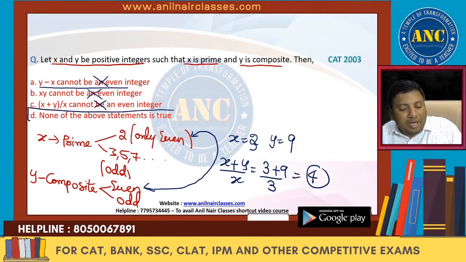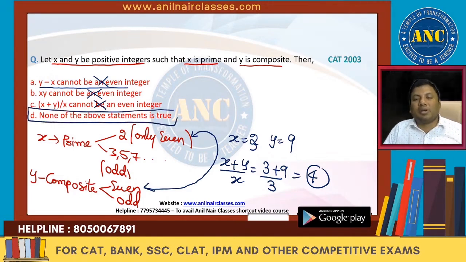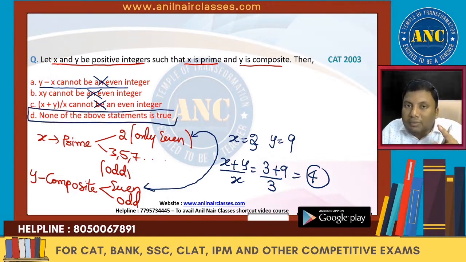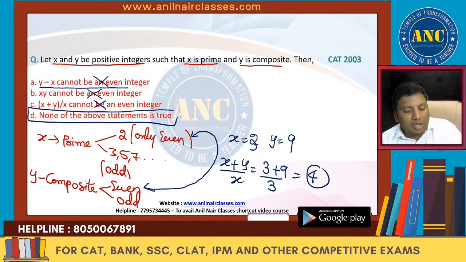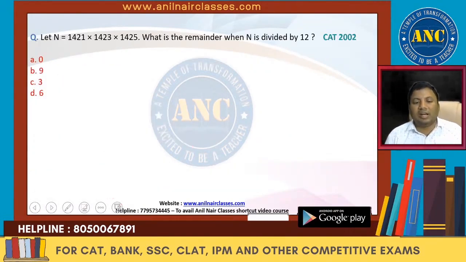None of the above statements are true. All the statements are possible cases. Prime number 2 can be only even, remaining all are odd. Composite can be even and odd. y minus x: even minus even can be even. x into y: even into even can be even. x plus y by x: I took x value 3, y value 9, 3 plus 9 by 3, 12 by 3, 4. 4 is an even number. So that is also ruled out. Option is D. I hope the idea is clear.